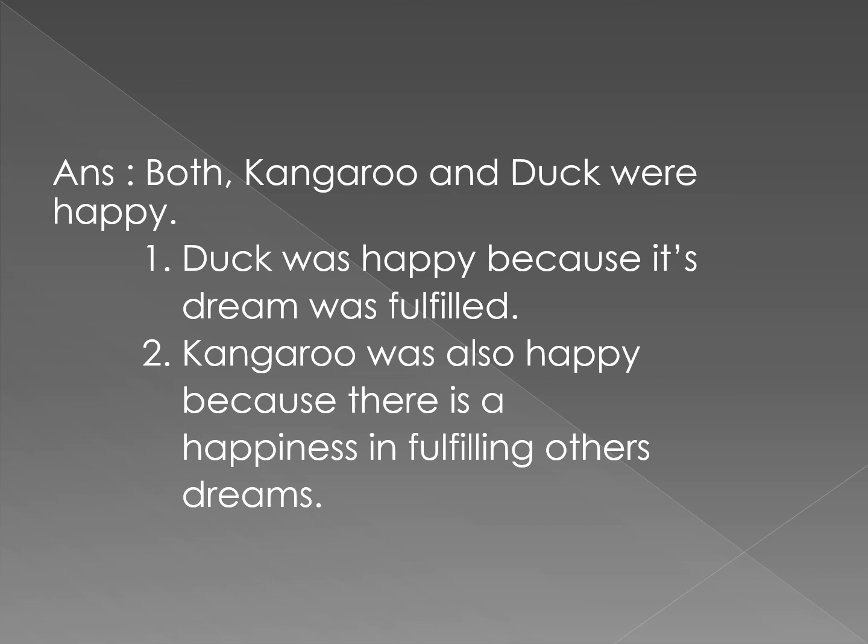Now the kangaroo was also happy because there is happiness in fulfilling others' dreams. If we help others, we feel very happy about that. So children, let us read the answer once again. Both the kangaroo and the duck are happy. The duck was happy because its dream was fulfilled. The kangaroo was also happy because there is happiness in fulfilling others' dreams.